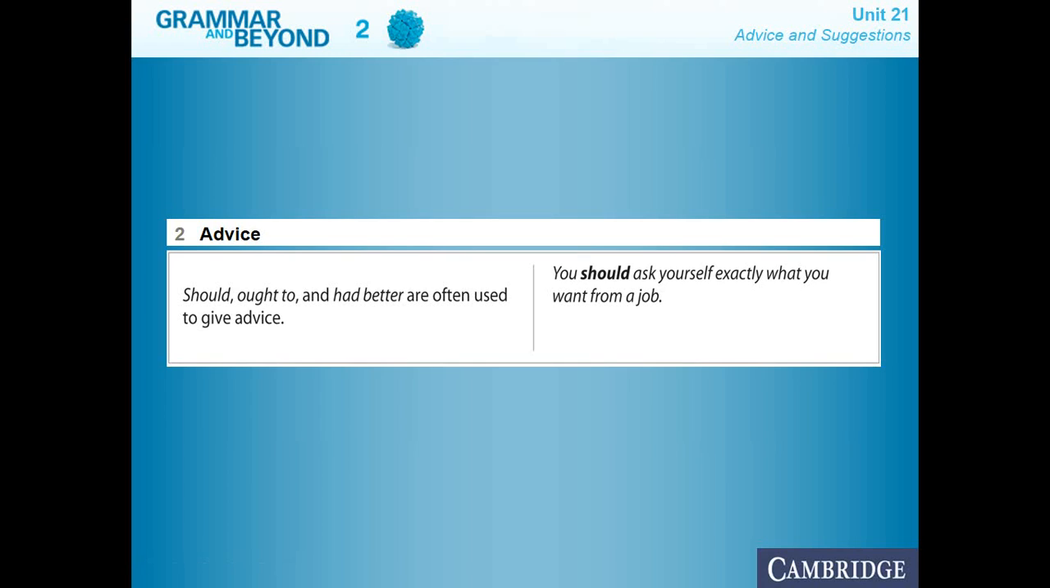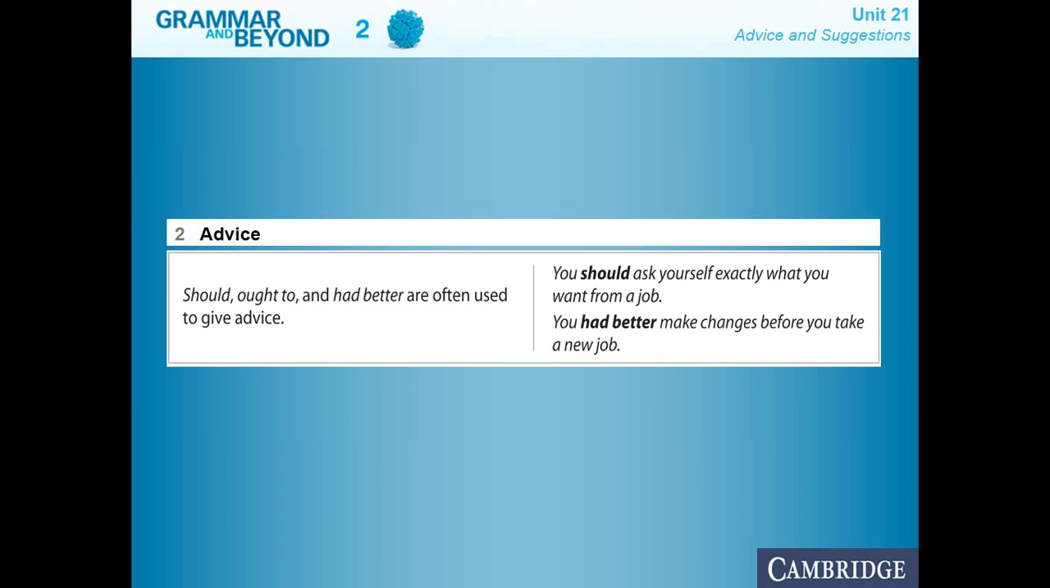When you are saying you should ask yourself what you want from a job, you're telling a person that they should consider first what they think that they need exactly from a job. What are we doing over here? We're giving advice to someone, advice on what they need to do or what they need to take into consideration to get a different job. This is a suggestion, this is advice that you give to someone else.